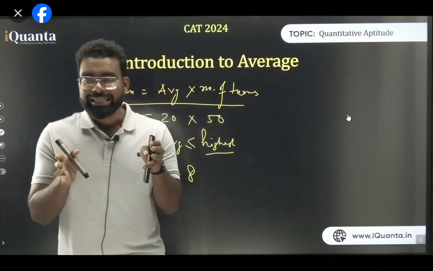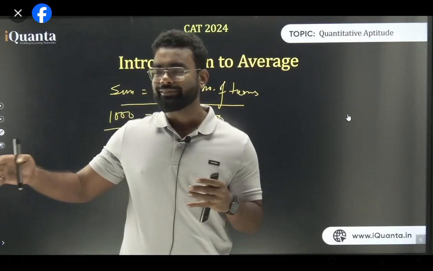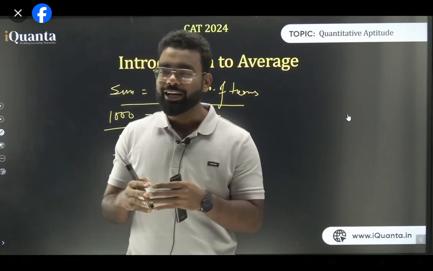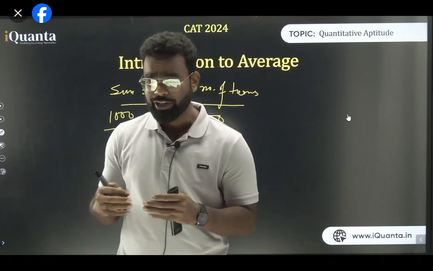So this is the basic understanding about what is average and what is the range of the average. So always remember, if the values are like 40, 40, 60, 70, your average has to be between 40 and 70. It cannot be less than 40, it cannot be more than 70. So this is the first basic thing in average. So what are we basically using average for?